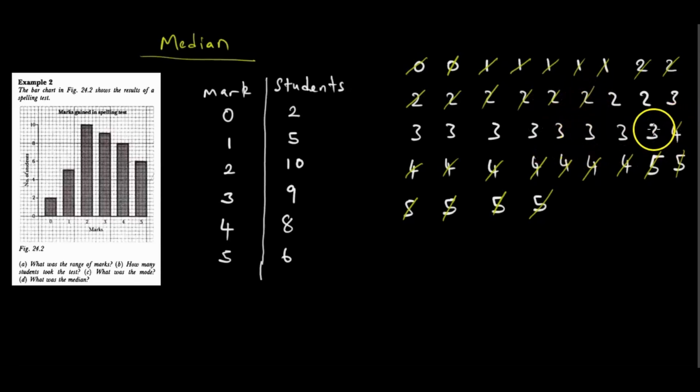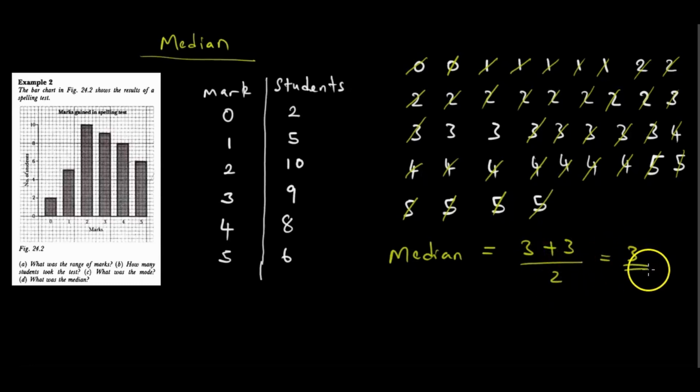And I also suspect that the exam won't give you data sets that are very large like this. We remain with 2 numbers in the middle. Then we have to take the average of those two numbers. So median is equal to 3 plus 3 over 2, which is 3. That is one way of doing it.